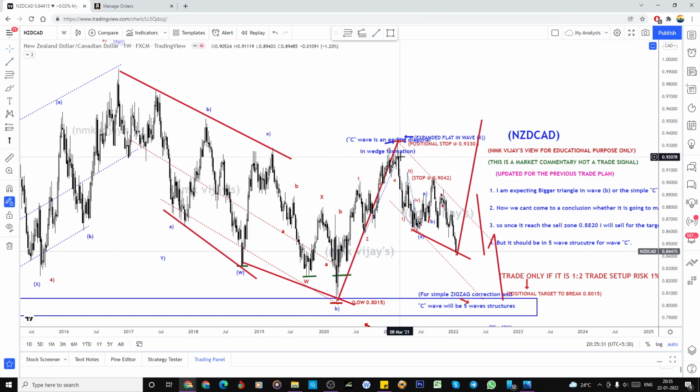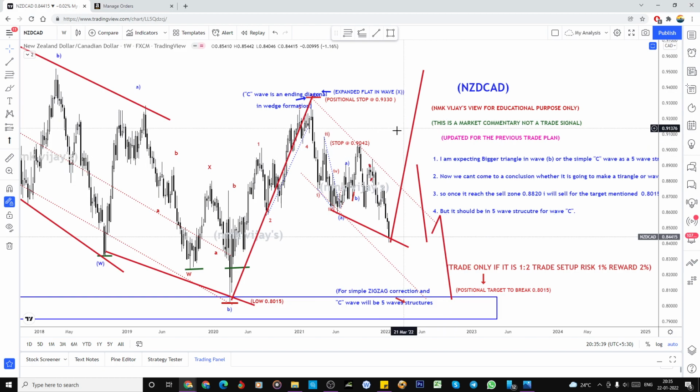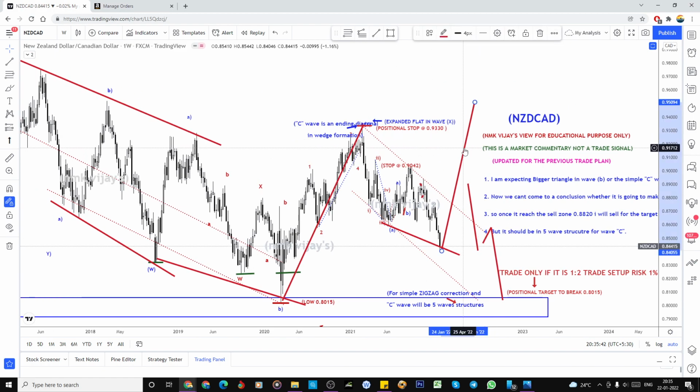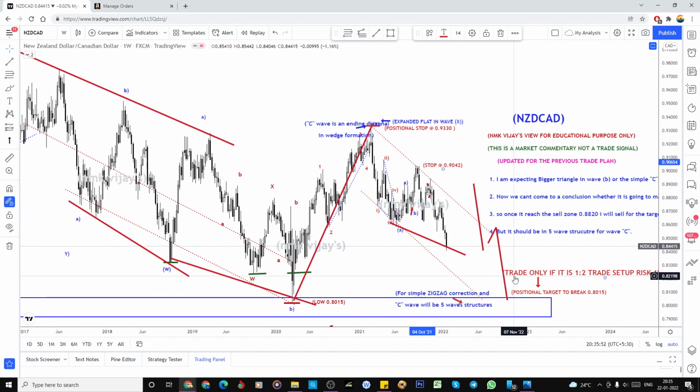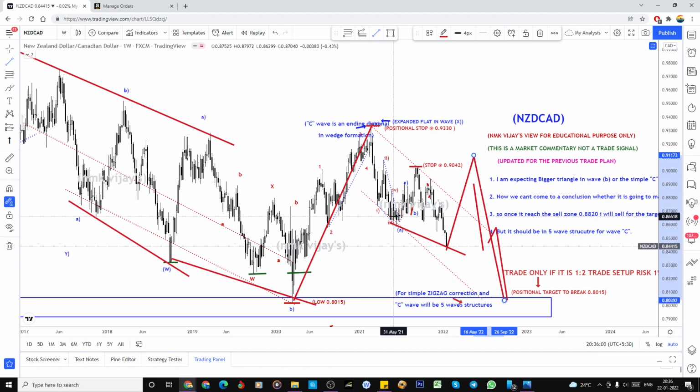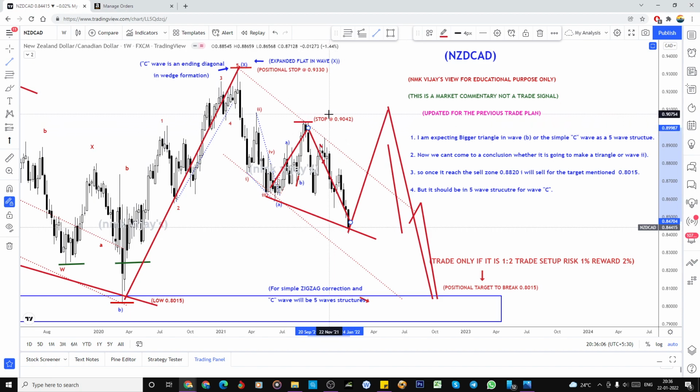But if it breaks the high and my view is getting invalidated, so this is the one impulsive wave, and that is not nice for me. I am not going to do it like that. So we have to place a stop loss. Where to place the stop loss, I already informed that. So this is the invalidation point for my downside view. If it bounces again, it will trigger the stop and again it can come to the downside also. This will become the expanded flat. So even though I keep this as a stop, this may happen also.